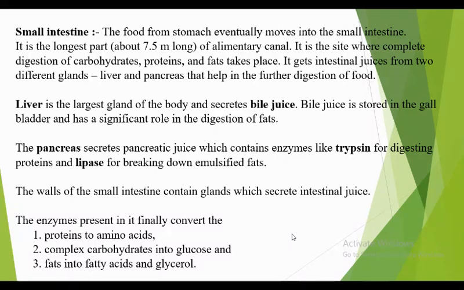Now, the enzymes present in the small intestine finally convert what into what? Protein is converted into amino acids, complex carbohydrates are converted into glucose, and fats are converted into fatty acids and glycerol.